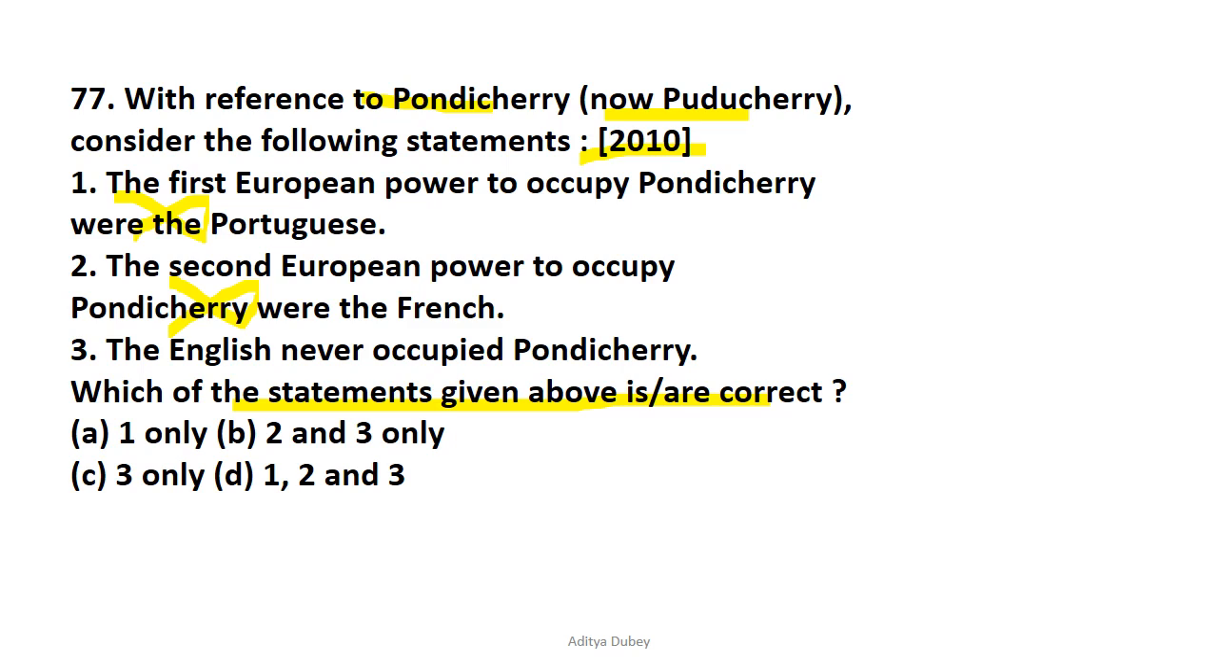The English never occupied Pondicherry. So that is wrong, because the English occupied Pondicherry. So the correct answer is option C, that is 3 only.